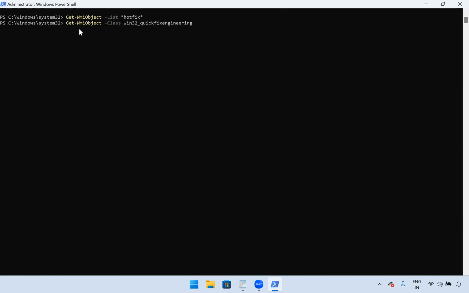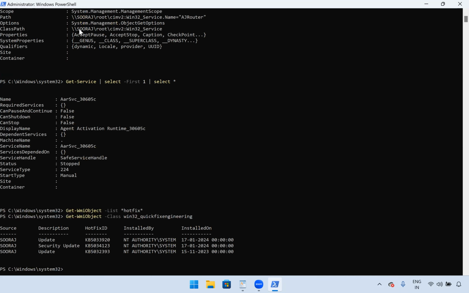Okay, this is the class name we'll use in WMI object to get the patch details. See, we are getting the patch, right? So same here, we have some additional options, additional features when we are using this QuickFixEngineering in WMI object when we compare to Get-HotFix.